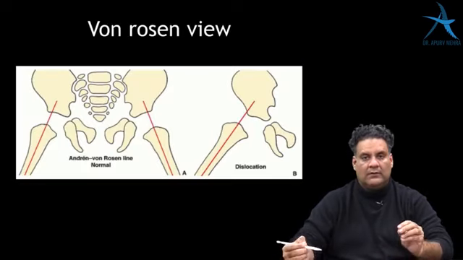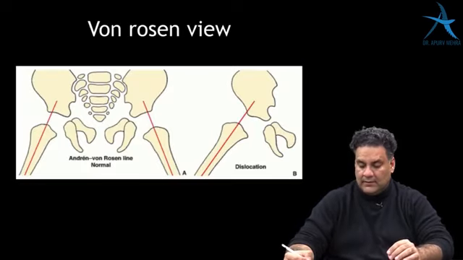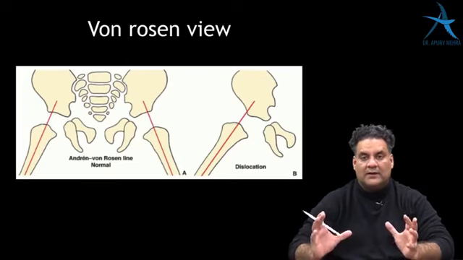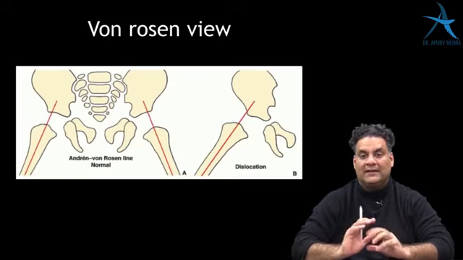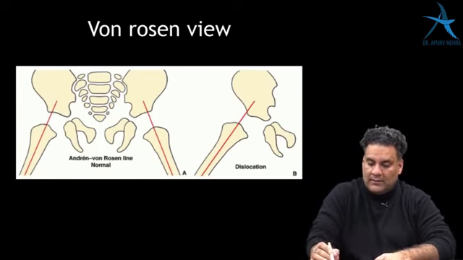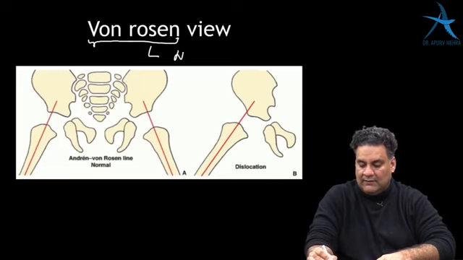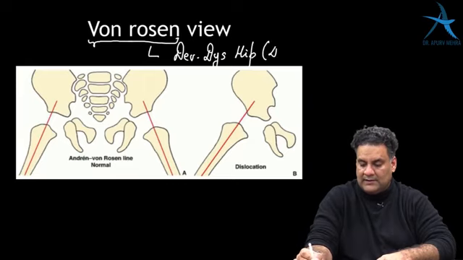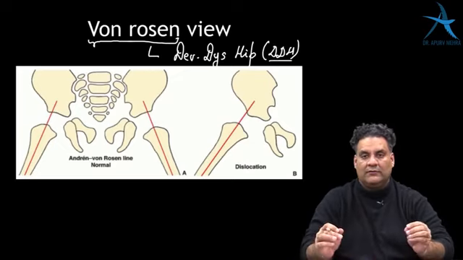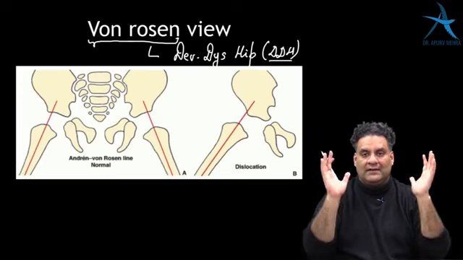Right, so now we will look at one of the important areas, the views on X-rays which are done in orthopedics. Von Rosen was a man who throughout his life worked on a disease called developmental dysplasia of the hip, in short DDH, and the Von Rosen splint or Von Rosen view, it's all for DDH.